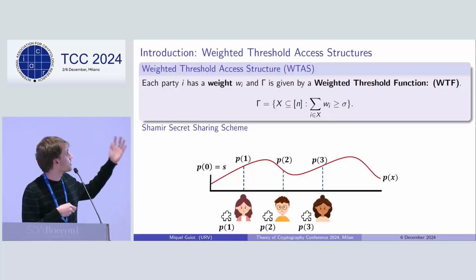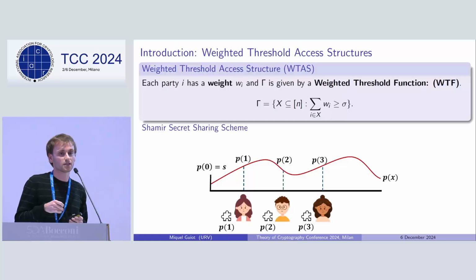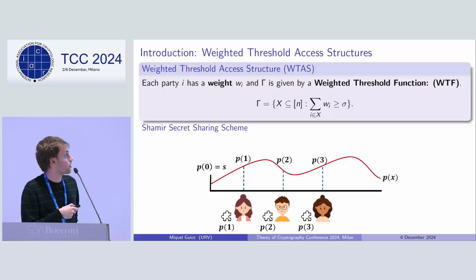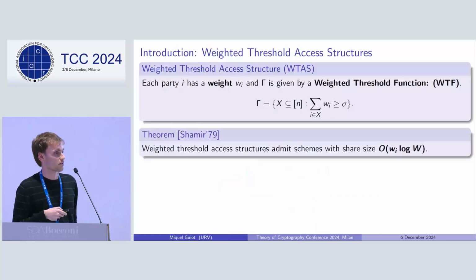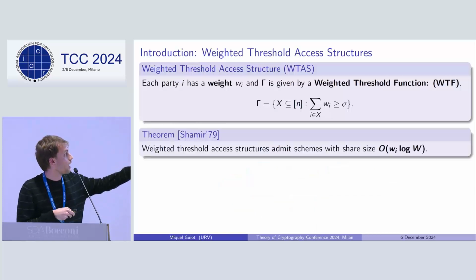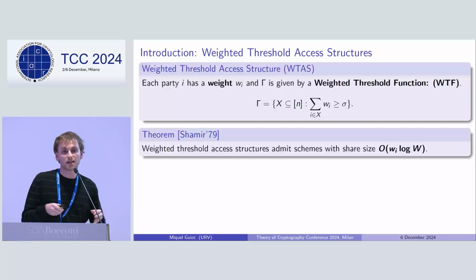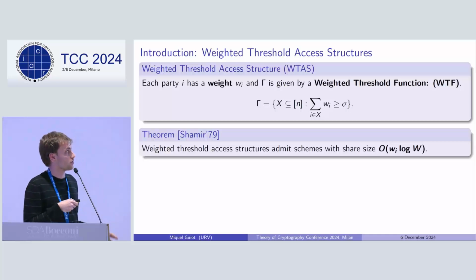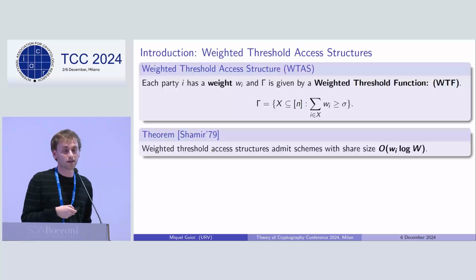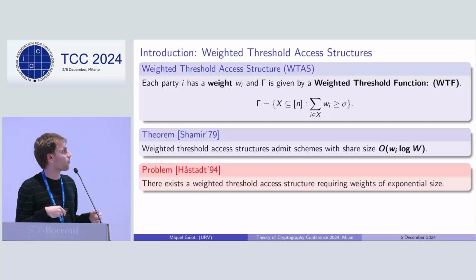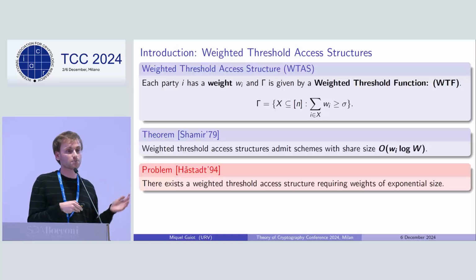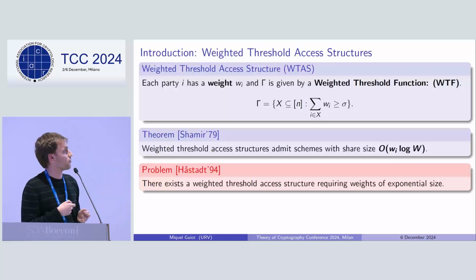We can use this secret sharing scheme with virtualization, which means sending, instead of one single share to each of the parties, as many shares as its associated weight, precisely to realize weighted threshold access structures. And this gives a share size which is almost linear in the weights of the parties. So this scheme is pretty efficient for these access structures in the case that there exists a representation of this weighted threshold function whose weights are small. However, there exist weighted threshold access structures that require weights of exponential size. And for these particular cases, this scheme is not efficient enough.